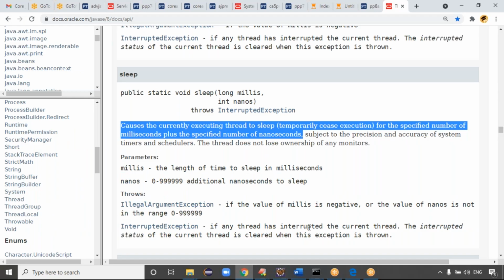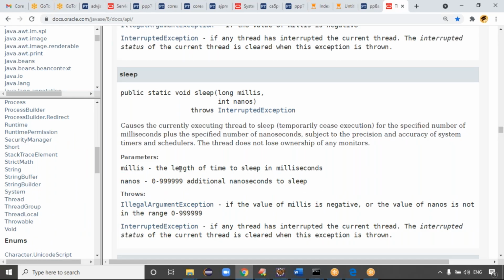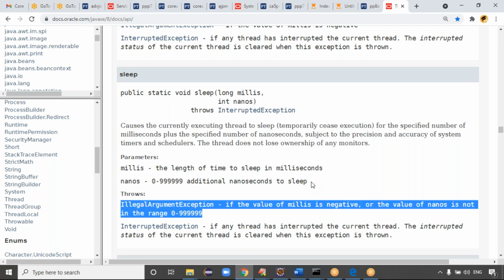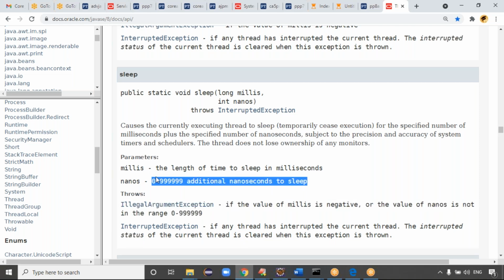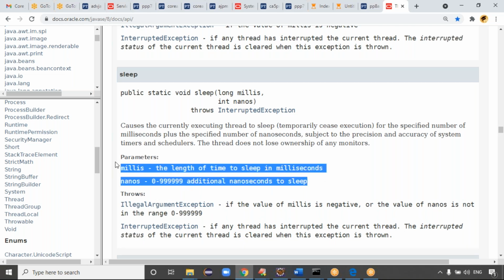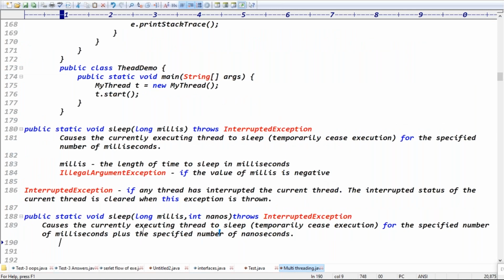Exactly, guys. Read this message. Millis is the length of time to sleep. Nanos is 0 to 999999 additional nanoseconds to sleep. IllegalArgumentException occurs if the value of milliseconds is negative or the value of nanoseconds is not in the range. As nanoseconds, it will take only this range, 0 to 999999, so a total of 6 digits, guys. These are the parameters, right?